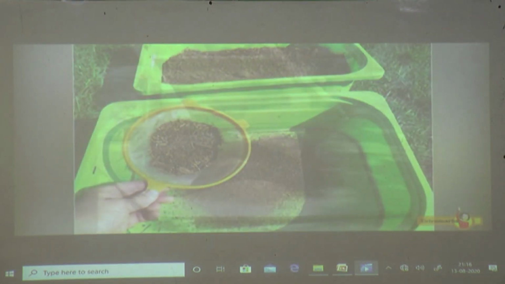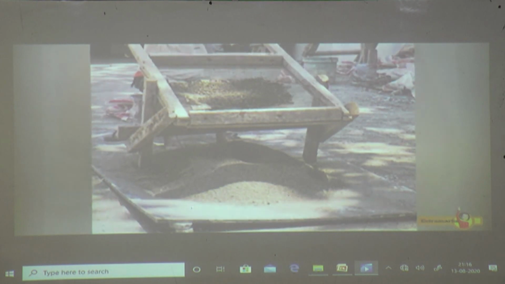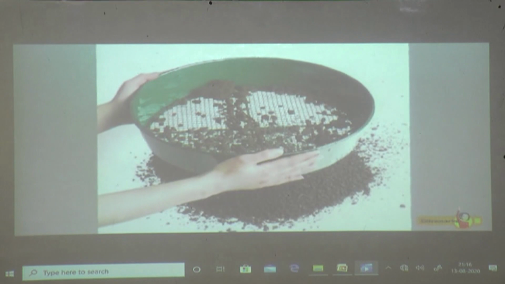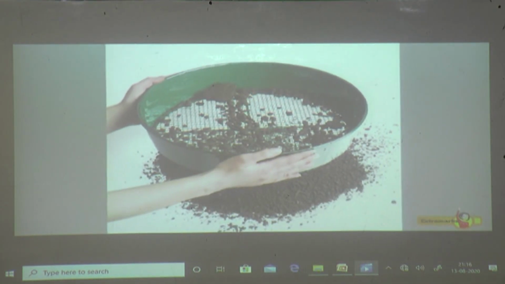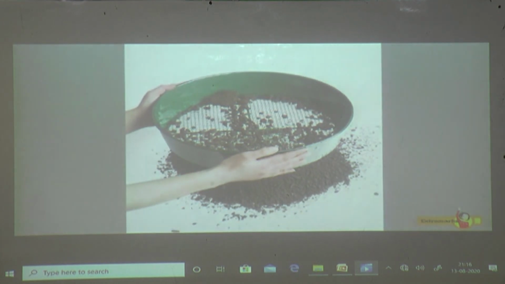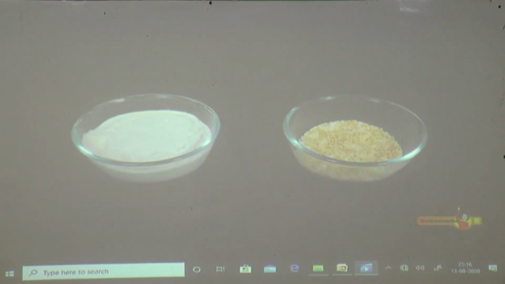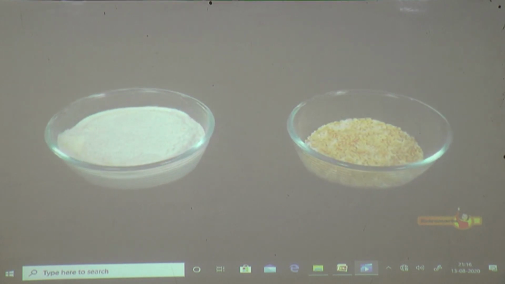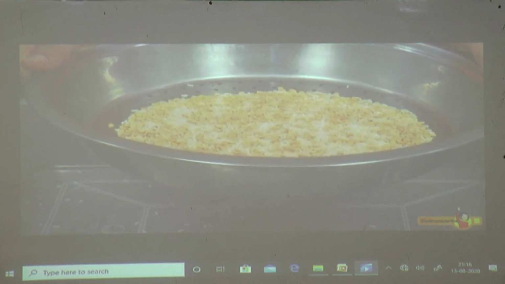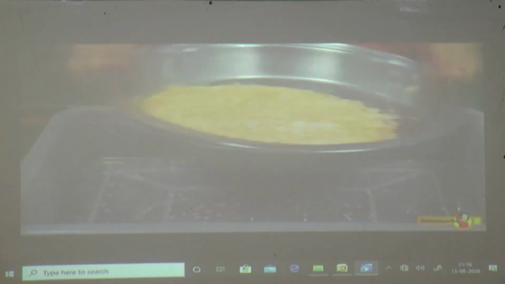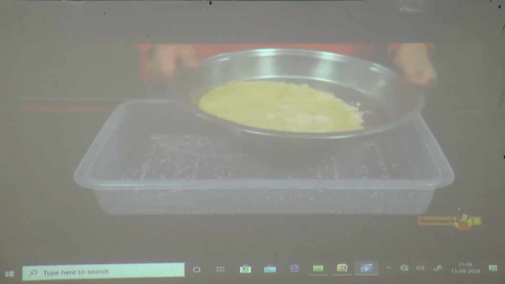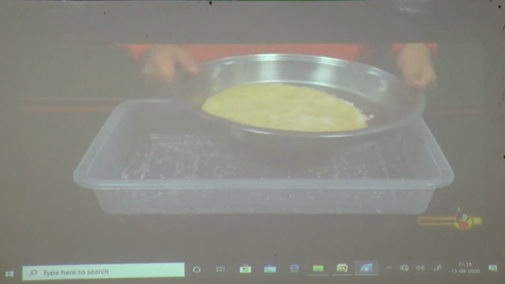Have you noticed that undesirable materials are separated from useful ones by using a sieve? Can we name the process shown here? Yes, it is sieving. Sieving is used to separate the components of a mixture which are of different sizes. When the mixture is shaken on a sieve, it allows the particles smaller than its pores to pass through, whereas the bigger particles are left behind.